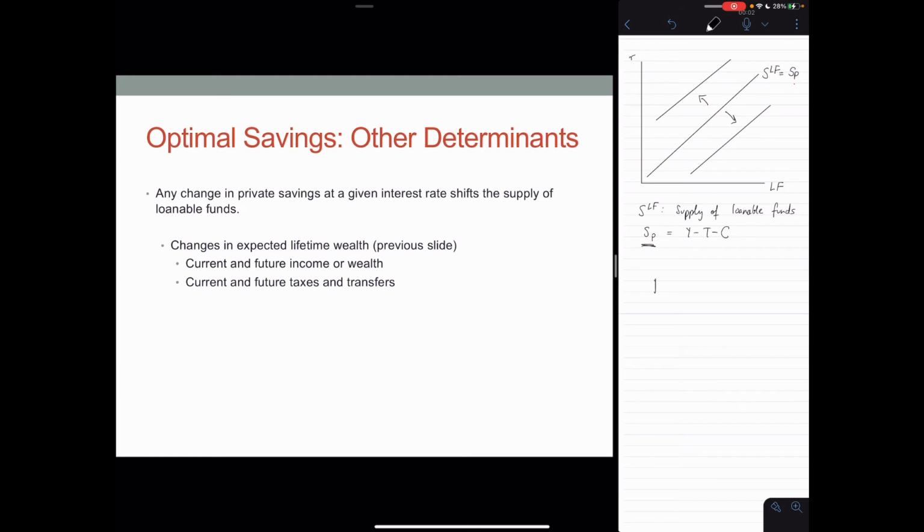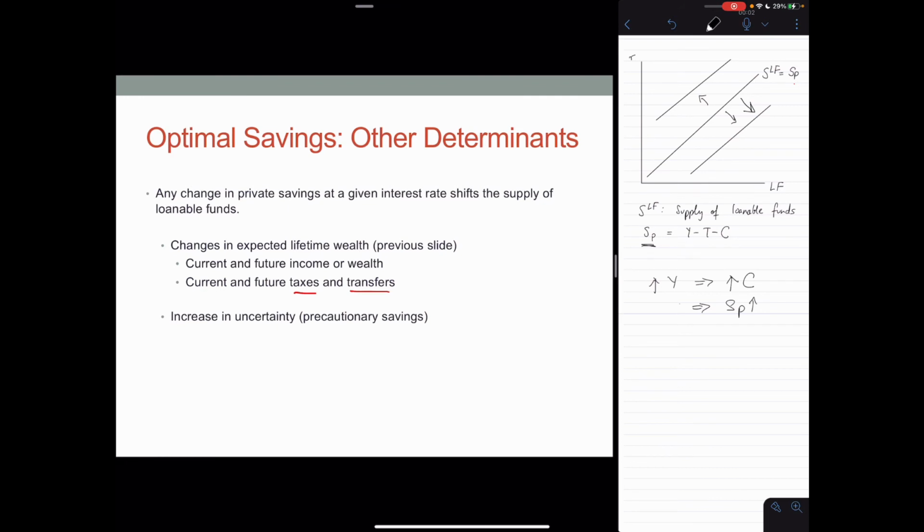So for example, if current income increases, we said that consumption increases but by less than the increase in income, and therefore savings will increase. And we can show that by shifting the supply of loanable funds to the right. Taxes and transfers, either current or future, will also affect lifetime wealth, and therefore will have an effect on how much a consumer saves. If savings increases, shift the supply of loanable funds to the right. If savings decreases, shift the supply of loanable funds to the left.